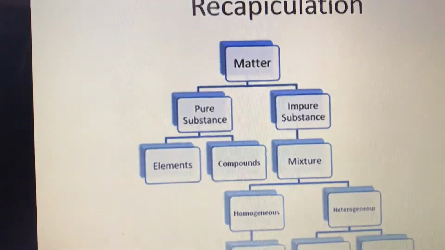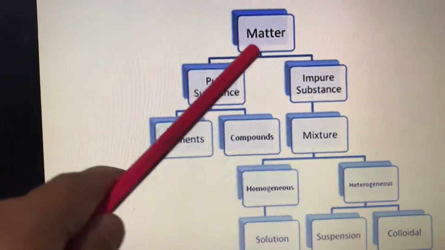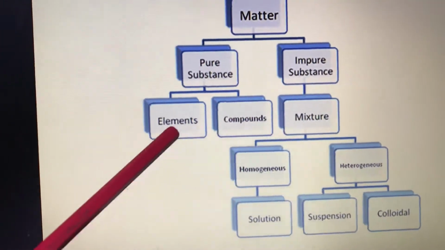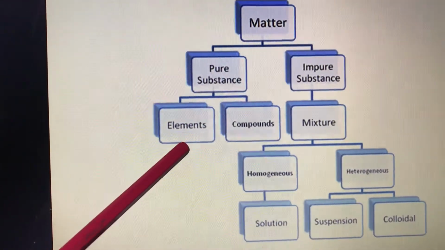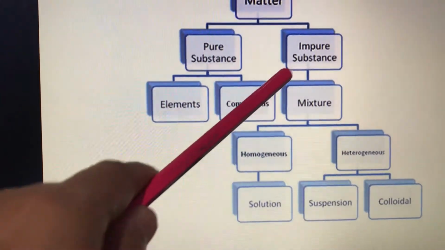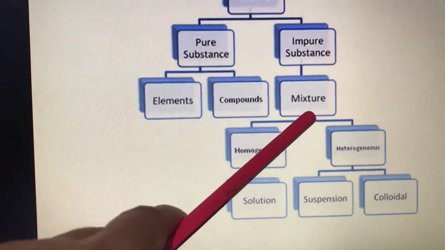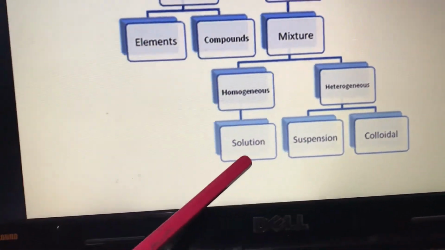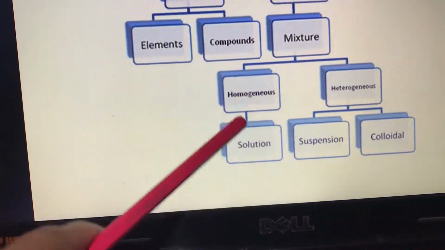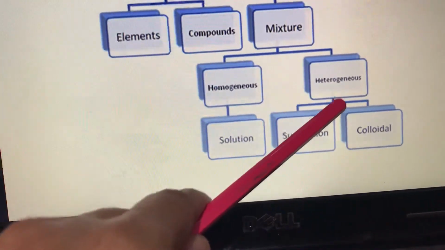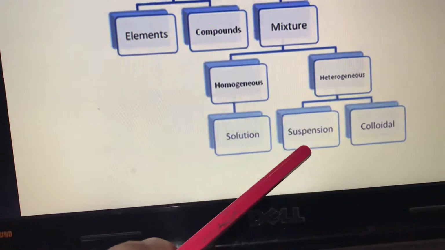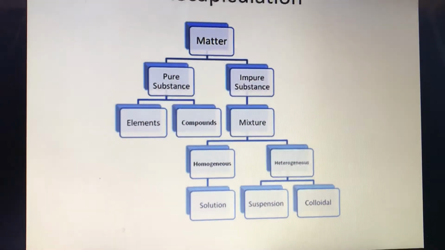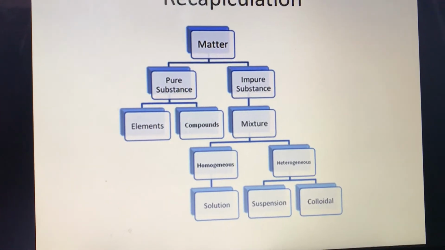So this is just a recapitulation for this matter. It may be pure substance, impure substance. Then pure substance can be again grouped into elements and compounds. Impure substance is a mixture, and this mixture can be homogeneous or heterogeneous, and this homogeneous is known as solution, whereas heterogeneous again into two types, suspension and colloidal. Okay, so this is all about this chapter.